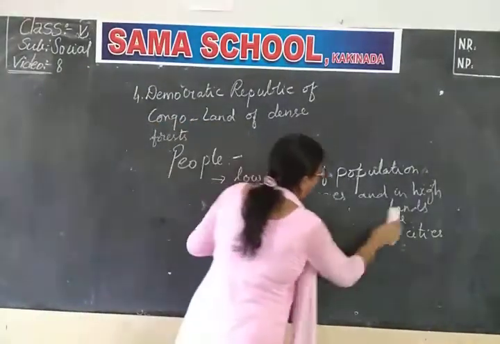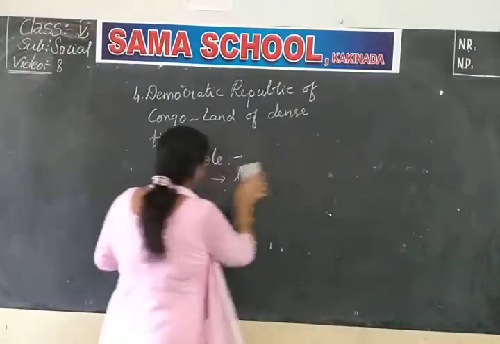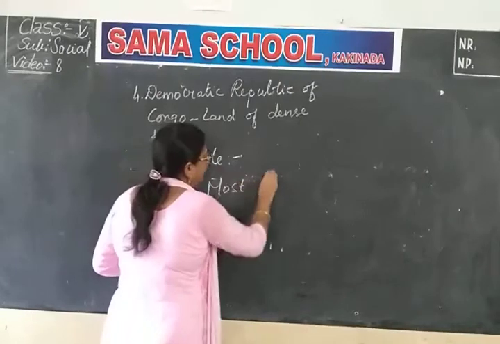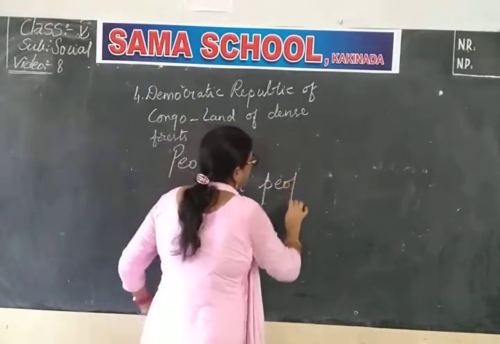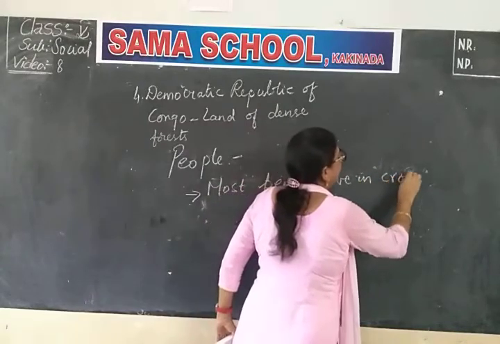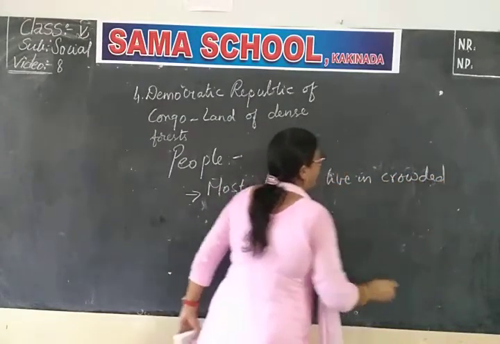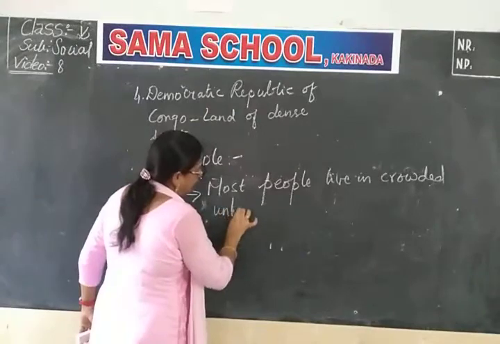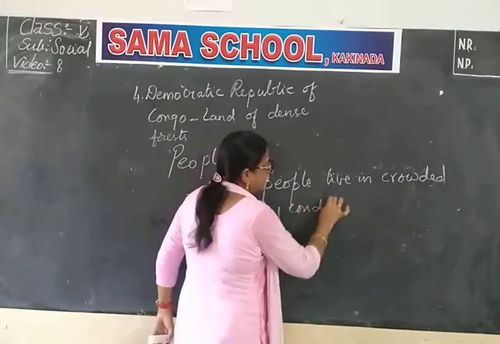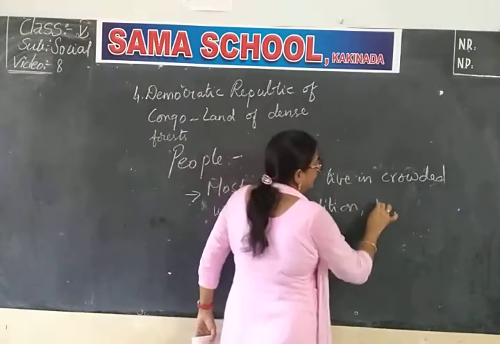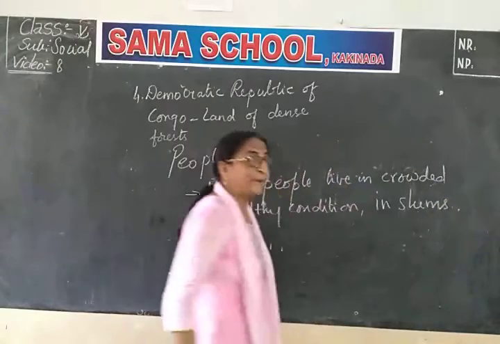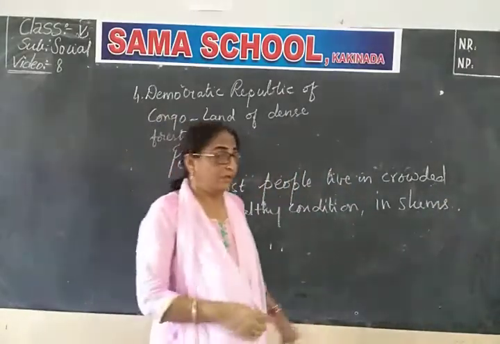Most people live in crowded, unhealthy conditions, that is, in slums. Now, do you know which is the largest slum in India?